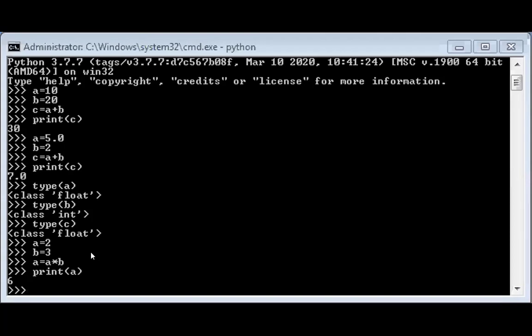Then you will become a good developer, because in the software industry they always look for space complexity: reduce the space, reduce the memory. Take one example.